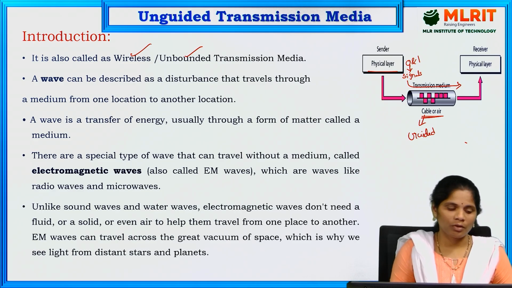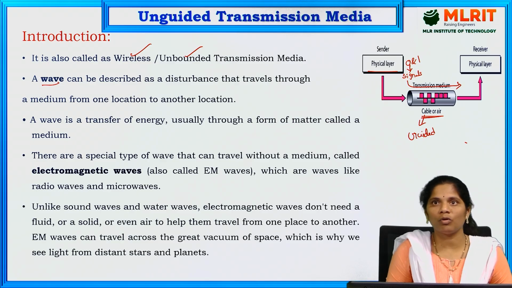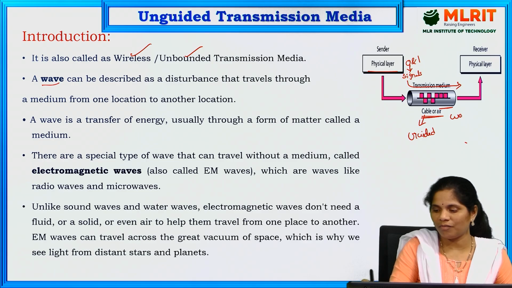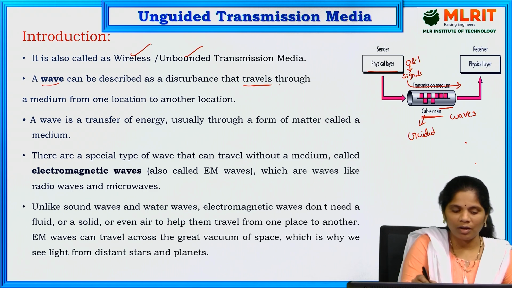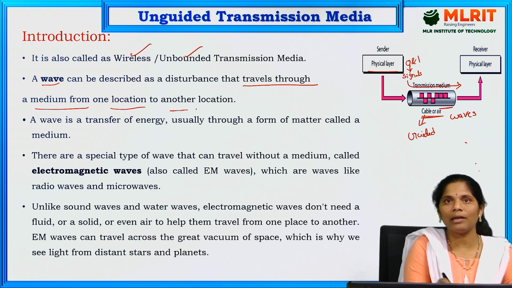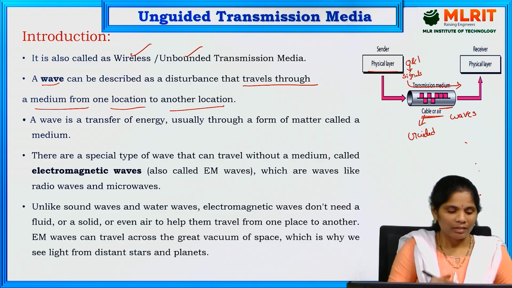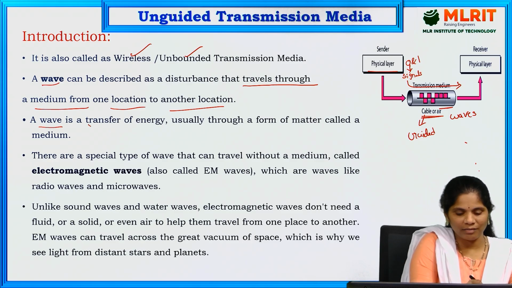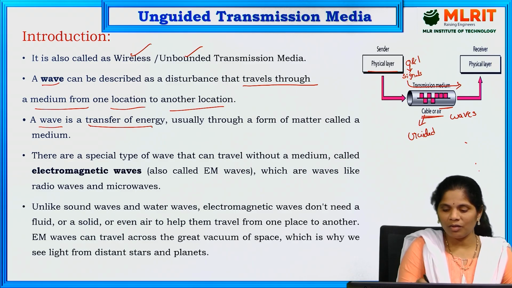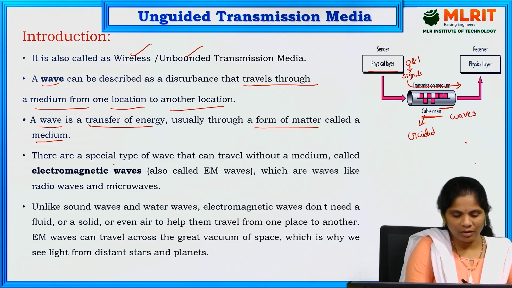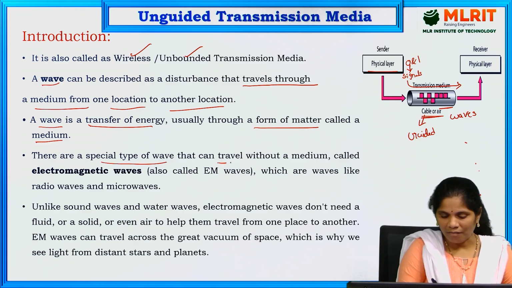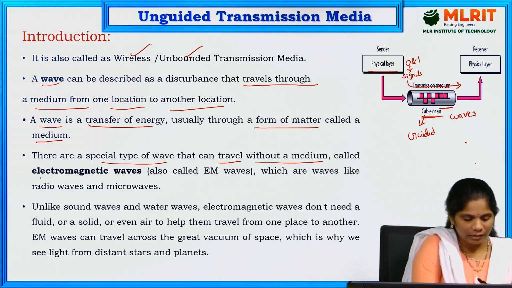Unguided transmission media is nothing but the wave. Whatever data is transferred from the sender to the receiver is in the form of waves. These waves are sent in the form of frequency, and they travel through the medium from one location to another, from sender to receiver. A wave is a transfer of energy. This energy usually travels through matter, which is called a medium. There is a special type of wave that can travel without a medium, called an electromagnetic wave.